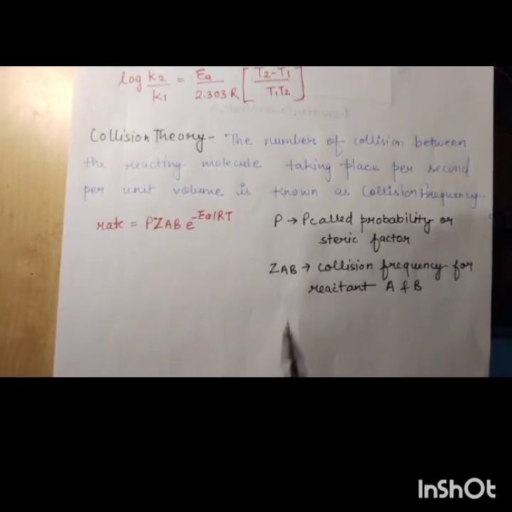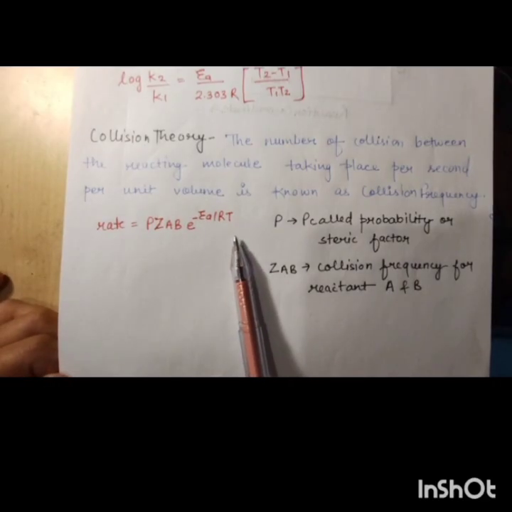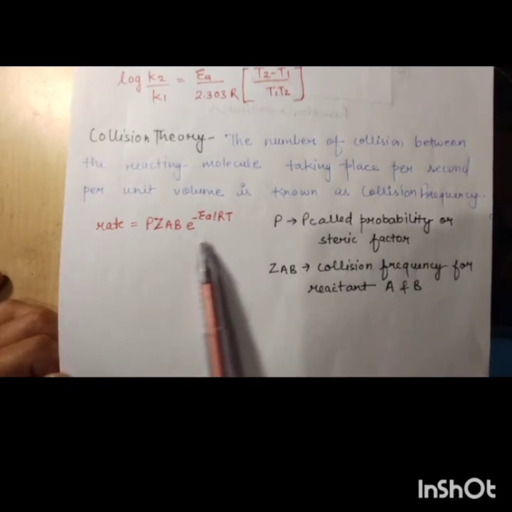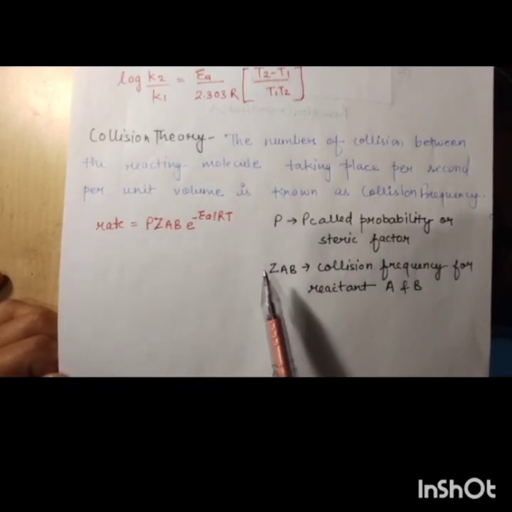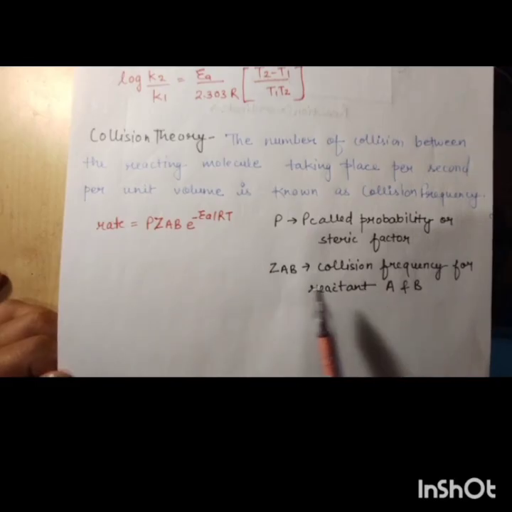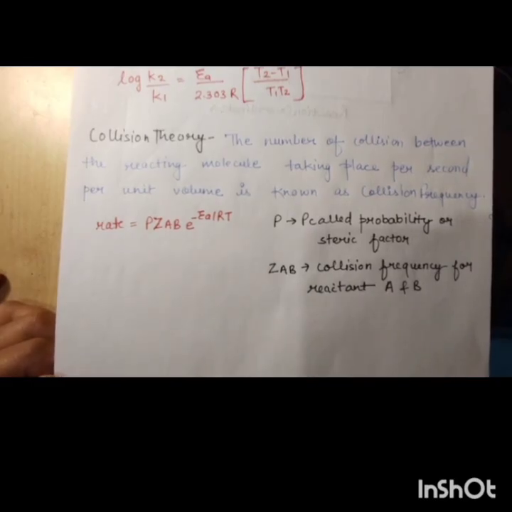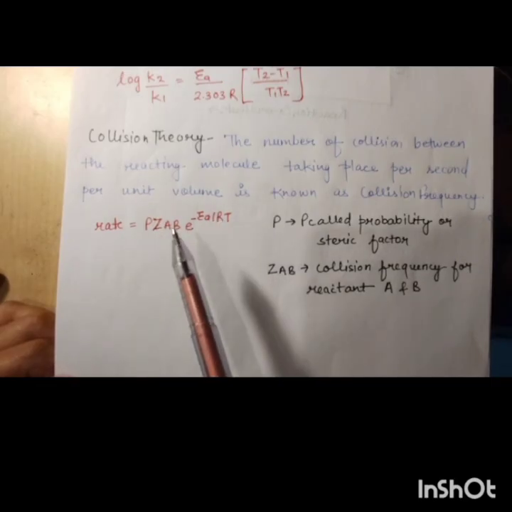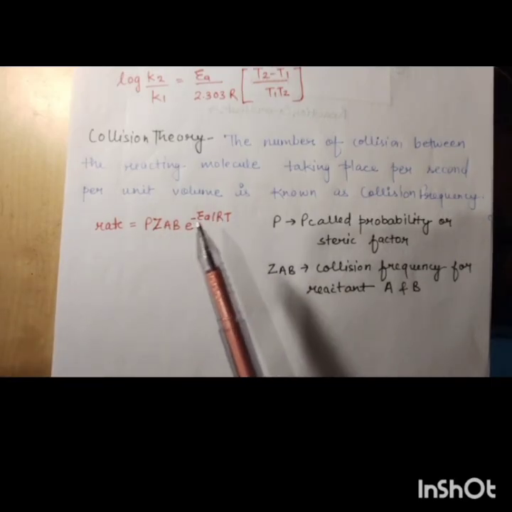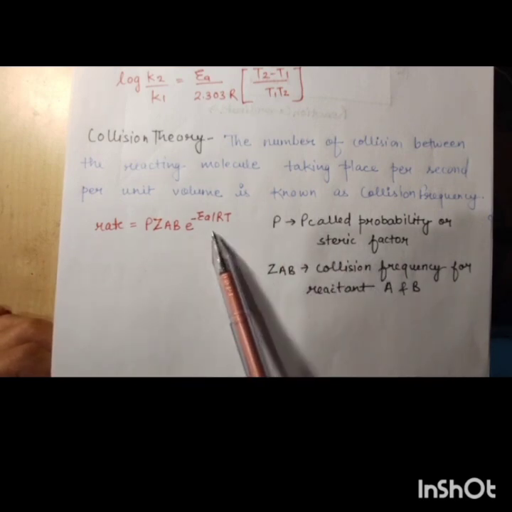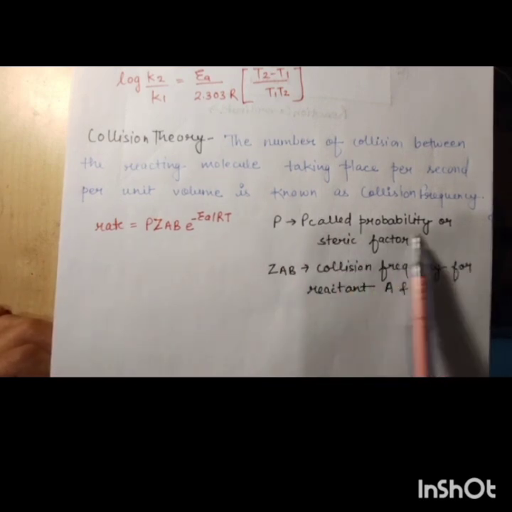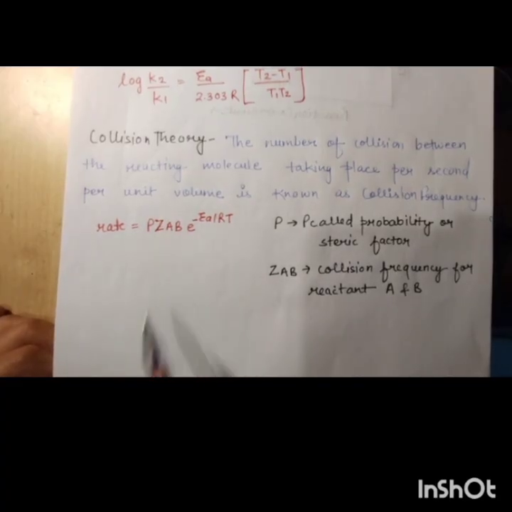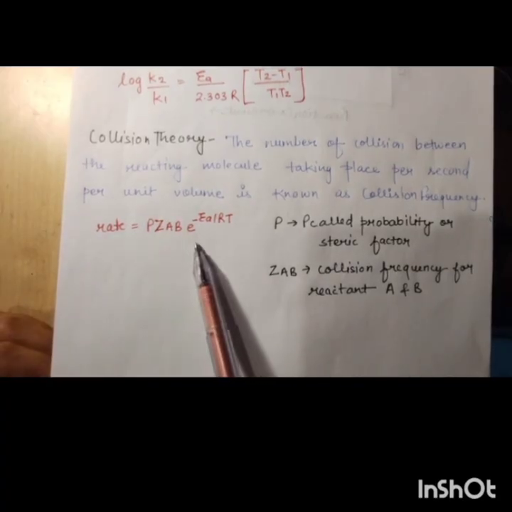Suppose the reaction takes place between two reactants; some form a new bond, that is, some are effective collisions and others are ineffective collisions. So in effective collision, you study about the collision theory that results to the probability or steric factor. So this is the formula of collision frequency.